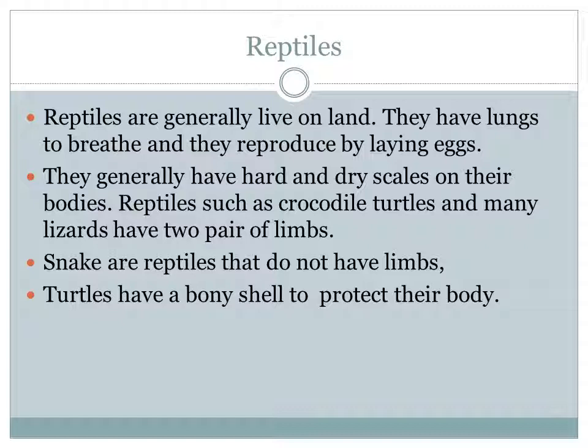They move using two pairs of limbs, but the snake is also a reptile that does not have limbs. Turtles have a bony shell to protect their body. So this is up to today's session.